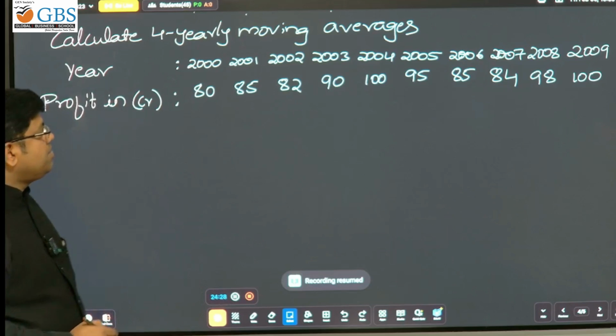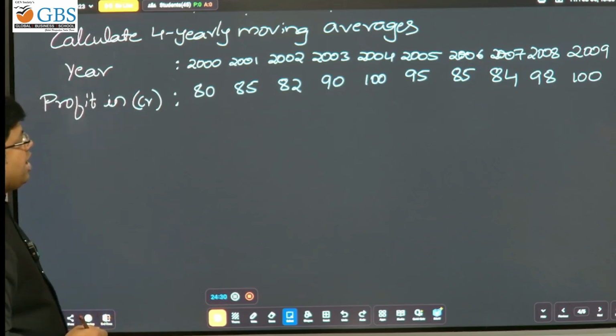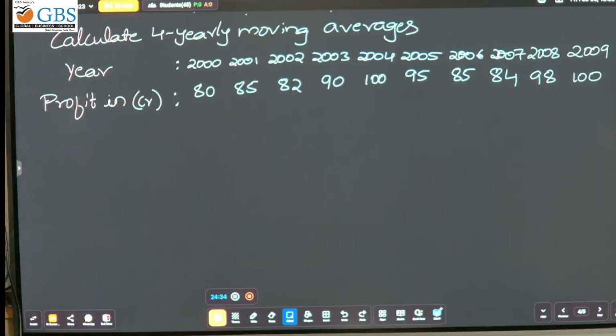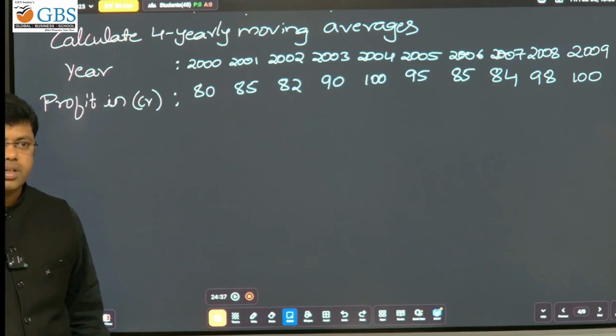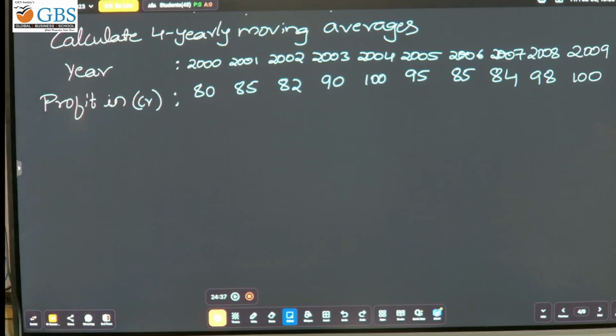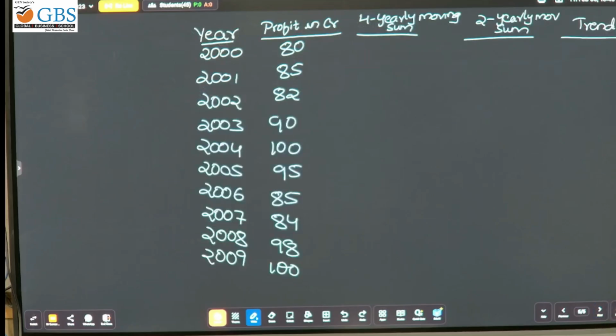Can I write down this question? Calculate 4 yearly moving average. There are 2 rows, years and profit in crores. Before that, any doubt on the previous one? Any doubt? 3 yearly and 5 yearly. Everyone got it? No problem? Write down this question. Now, don't write until I say, right? Please don't write. This is a different one.